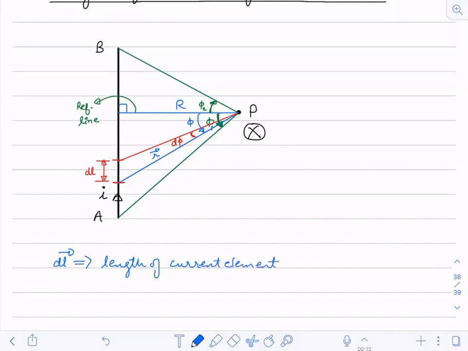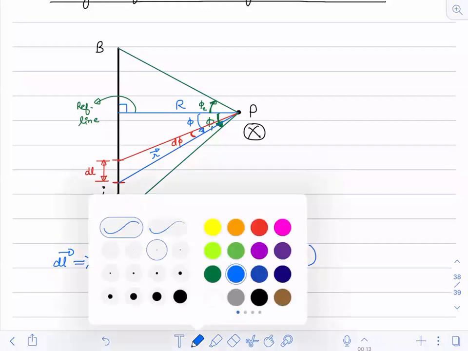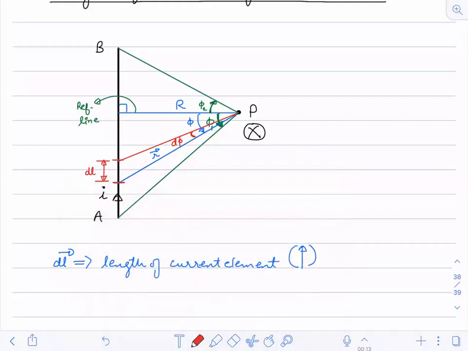And what is its direction? Its direction is towards the y-axis. If I want to draw the direction of this DL vector, it will be like this. This is the direction of the DL vector.